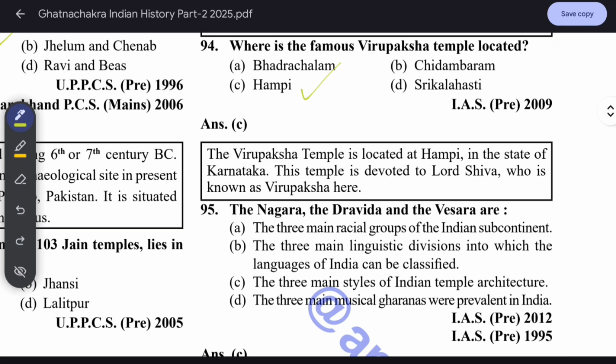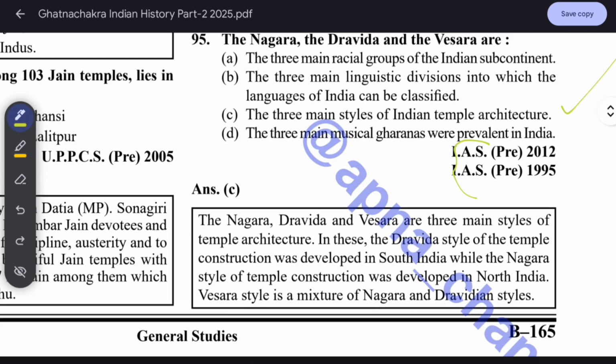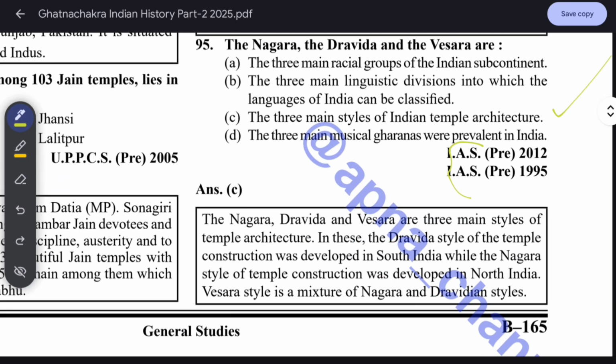The Nagara, Dravida and Vesara temples. This question has been asked twice. The Nagara, Dravida and Vesara are the three main styles of temple architecture. In this, the Dravida style of temple construction was developed in South India, while the Nagara style was developed in North India. The Vesara style is a mixture of Nagara and Dravida styles.